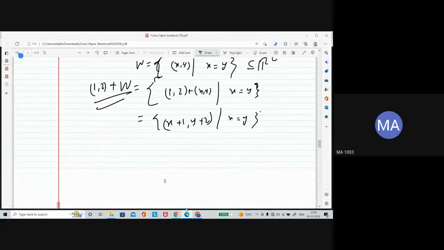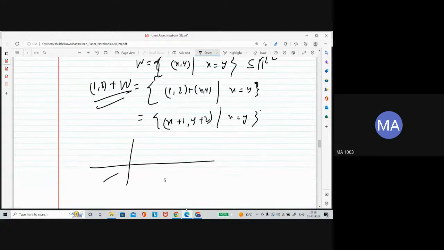So what is happening actually? This is the line, let's say (x, y) making 45 degrees. Now (1, 2) would be here. Which vector is added to (1, 2)? You added 1 and 2 here, each vector added with the vector (1, 2). That means here is a small shift of this line.